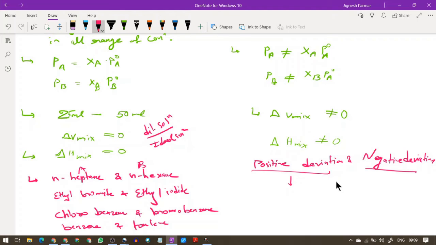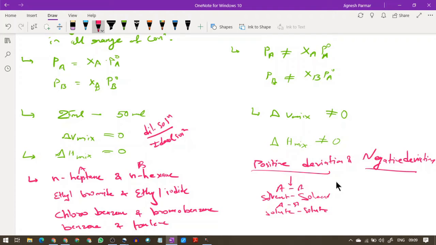And this type of deviation is shown by the solution in which solvent-solvent and solute-solute interactions are stronger than the solute-solvent interaction.